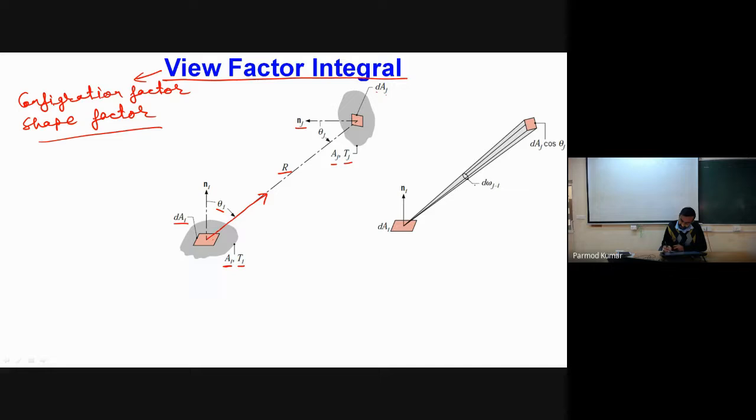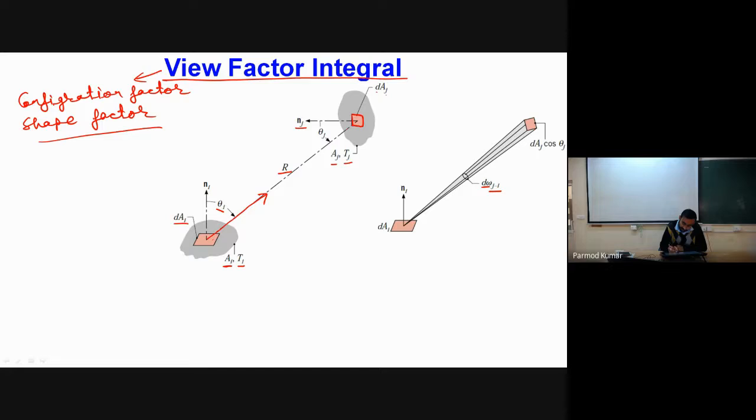Now, in terms of solid angle, the radiation will be leaving something like this, and this d omega ji is our solid angle. J designates that radiation is falling on surface J, and I designates that this radiation is coming from surface I. This is the elemental area dAj, which makes an angle theta j with the direction of the ray.